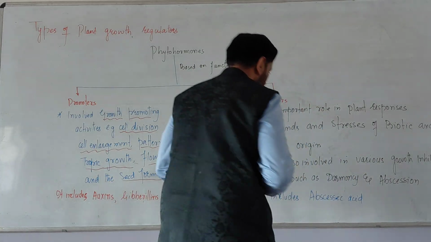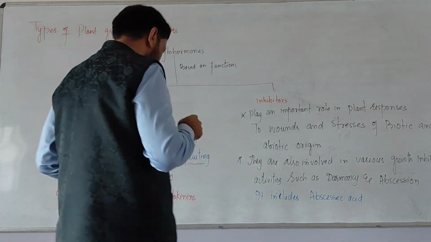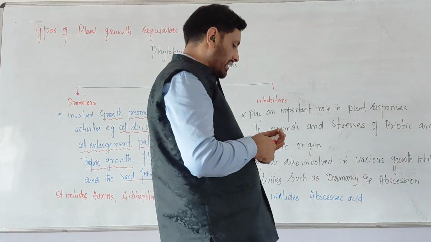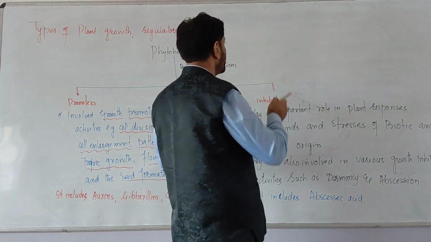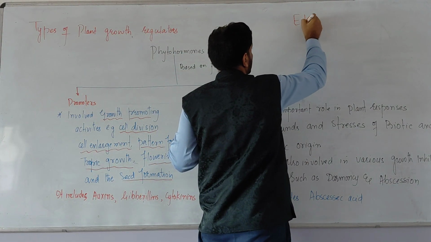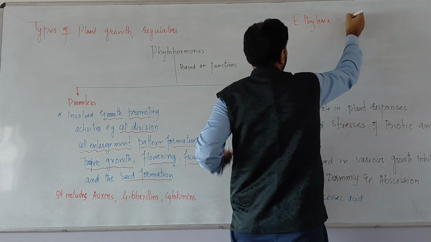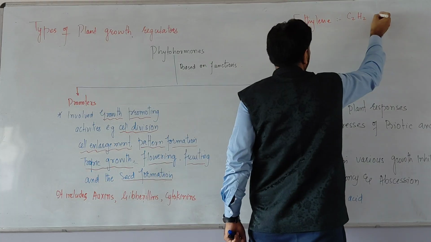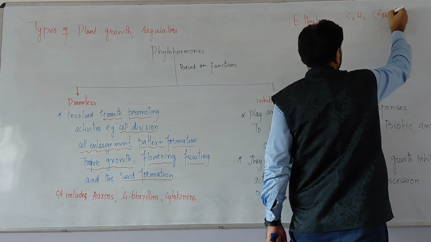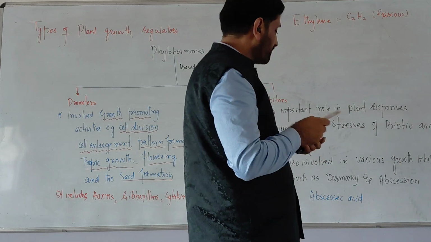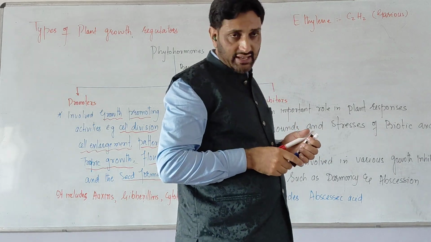So this is the only hormone which has only inhibiting effects on the plant. And one of the hormones is called ethylene. Its chemical formula is C2H4. It's a gaseous hormone, and this gaseous hormone can function both as a promoter and as an inhibitor.